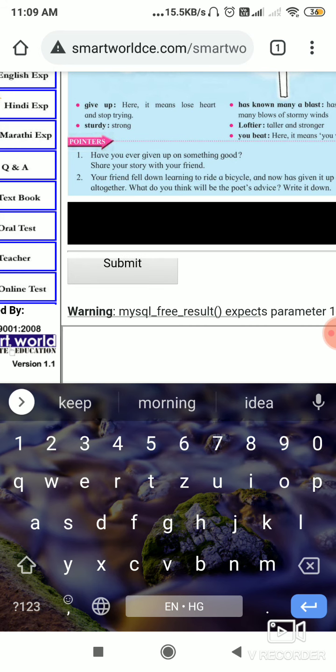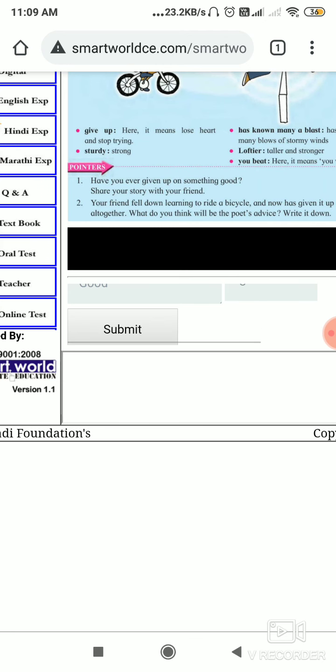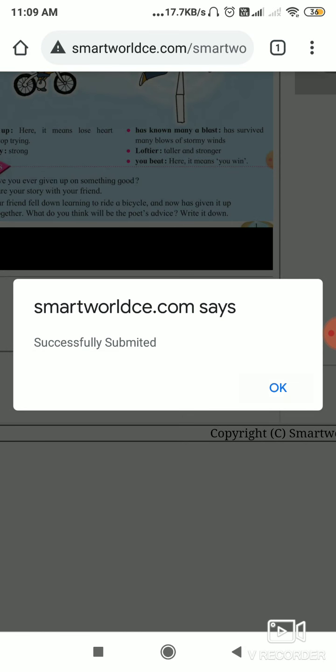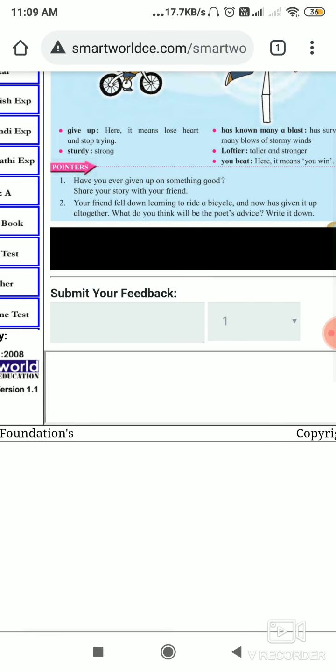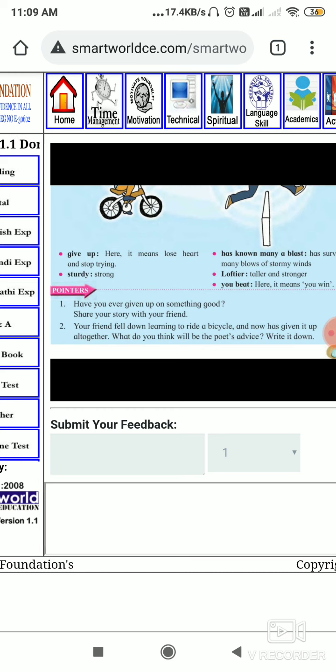Then I'll submit it. Okay, successfully submitted. That's it. So this is your internship. For 1 month you will be doing 4 hours of internship every day, and you will be just grading the content. Once all the contents are done, accordingly we will see if there are contents which are not that suitable for the students, and we will try to upgrade them.